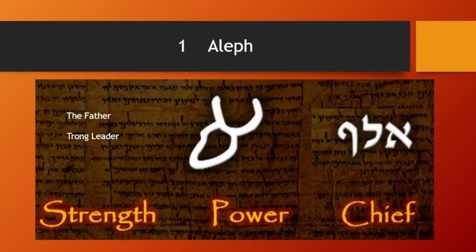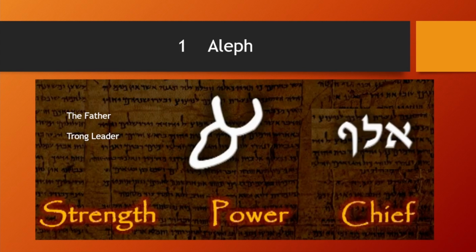So the Hebrew alphabet depends on where you put the letter next to the next Hebrew letter. Its function. So Aleph is the first letter of the Hebrew alphabet. If it is a word that you are pronouncing, you don't pronounce it. It's a silent letter. But the meaning of it is the father.